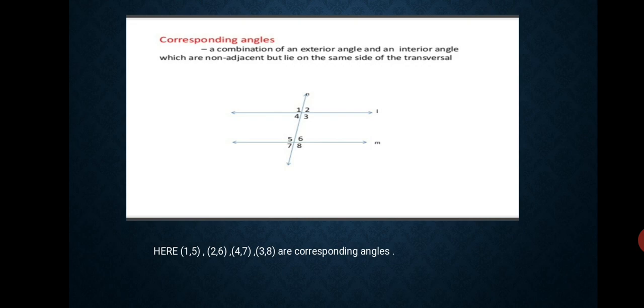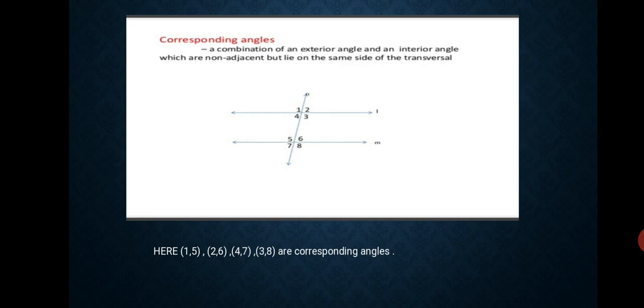One is exterior and one is interior, but what should be the condition? They must be on the same side of the transversal and they should be non-adjacent.